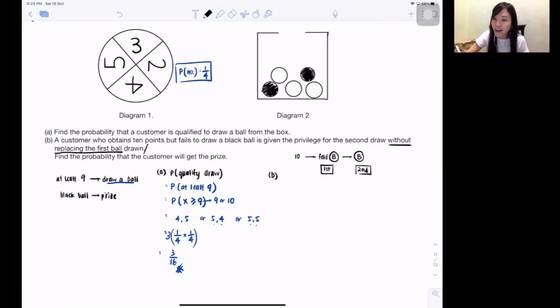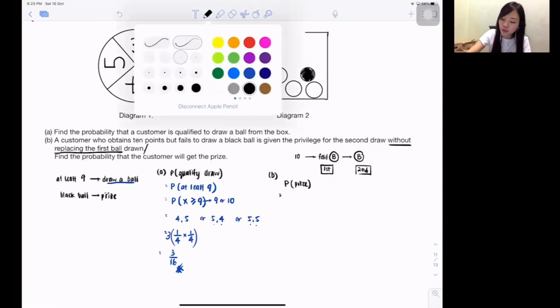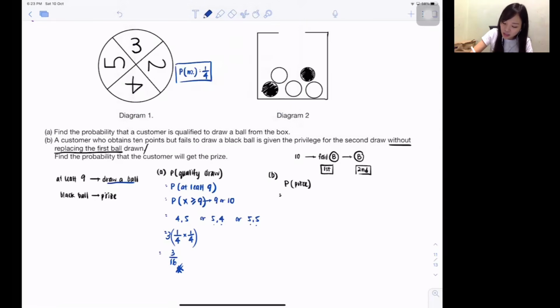Next they say, find the probability that the customer will get the prize. Some students will think, teacher, should I find the 9 points one? No. Because if you read the question, they are talking about this specific customer, who obtained 10 points. So if this customer can get the prize, definitely he must go through this process. He must get 10 points, and in the first draw he gets a white ball.